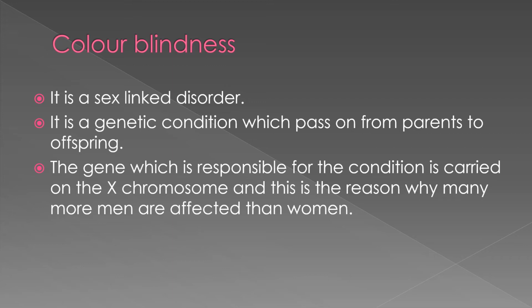In color blindness, the person is able to see but not able to see the red and green color. Phenylketonuria was an autosomal disorder, and color blindness is a sex-linked condition, meaning the gene for it is present on the X chromosome.